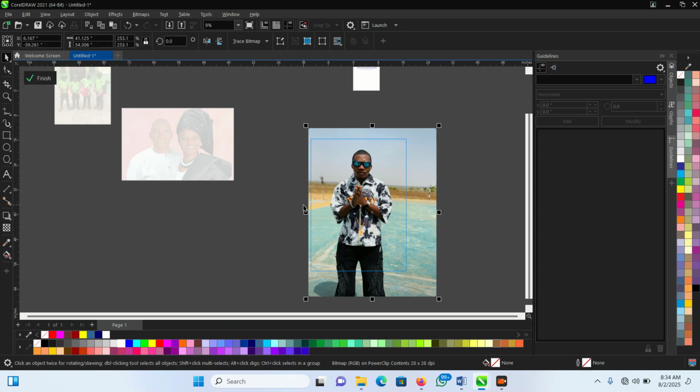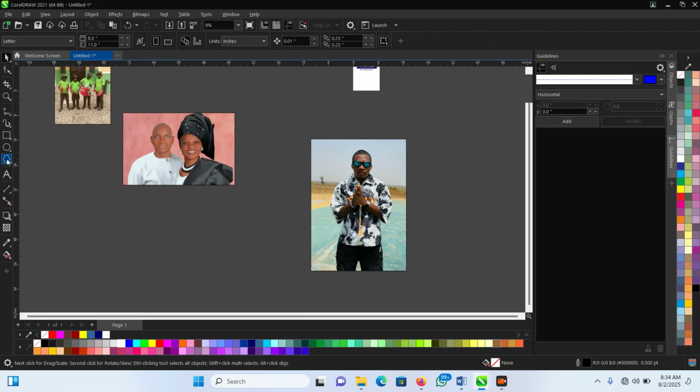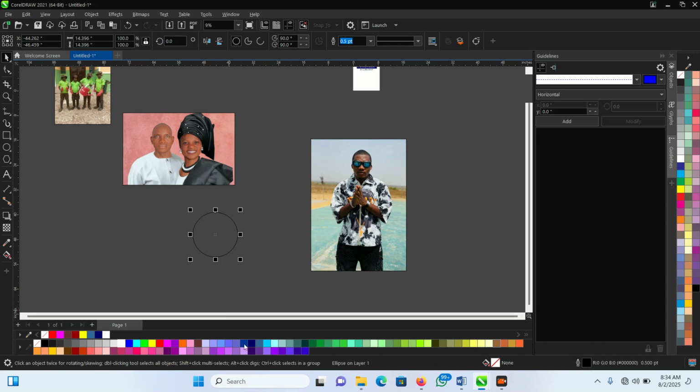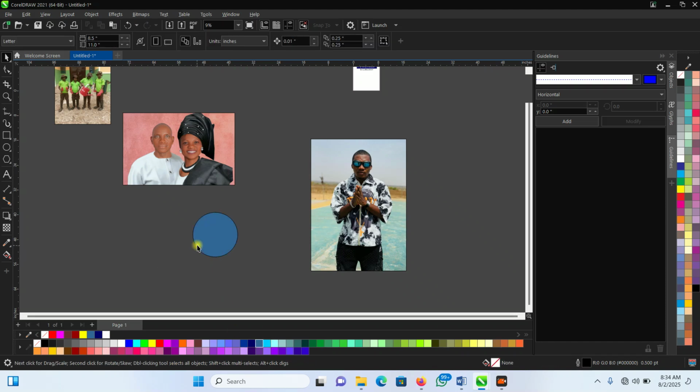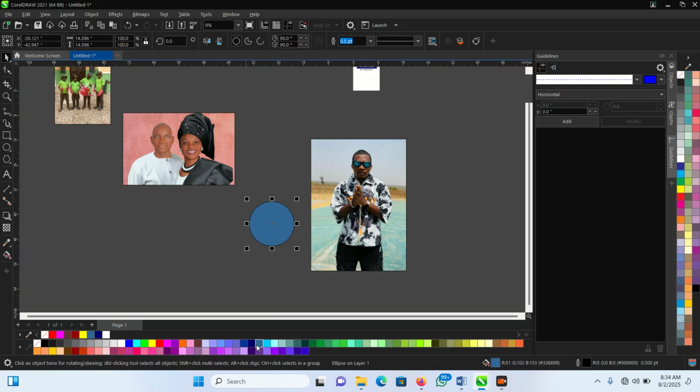And this is not just restricted to pictures. You can PowerClip anything at all you want to PowerClip. You can also create a circle like this, give it a color. Let's say, what's the color? I think this is a desert blue.